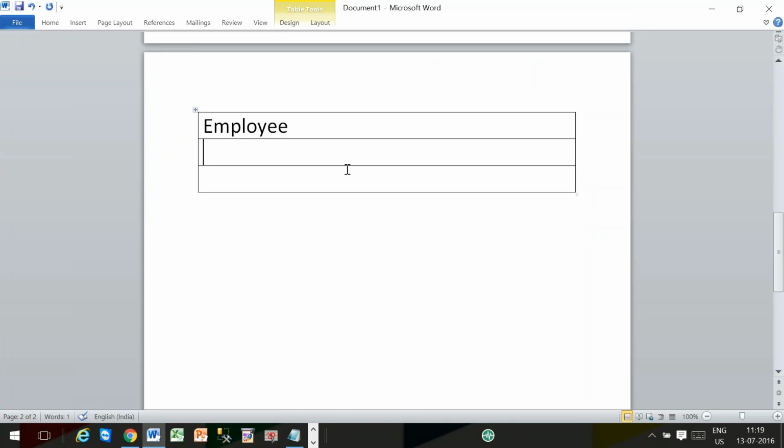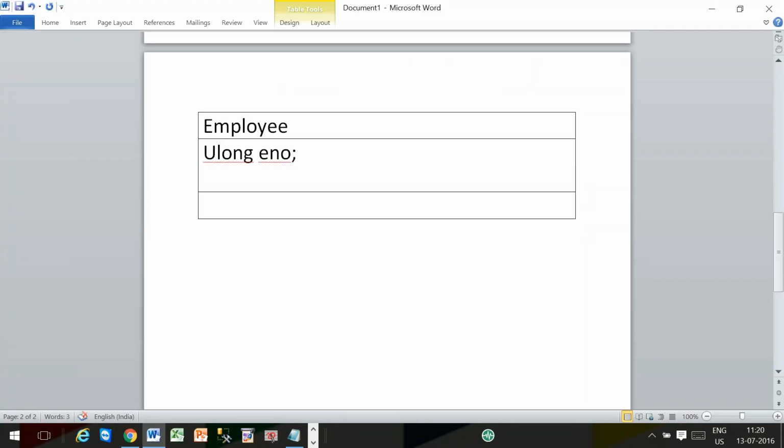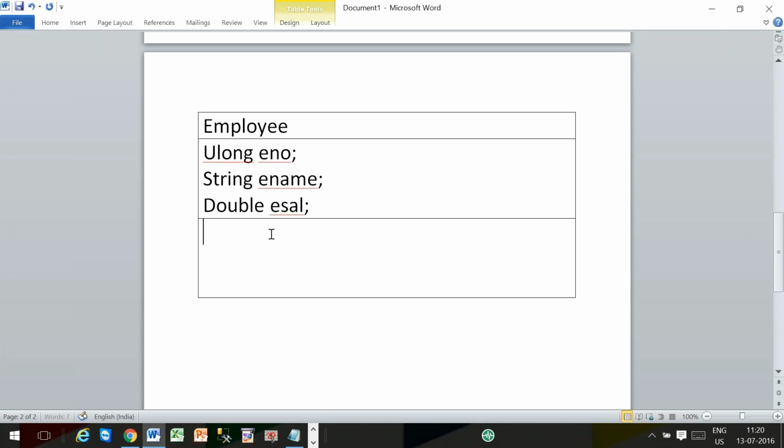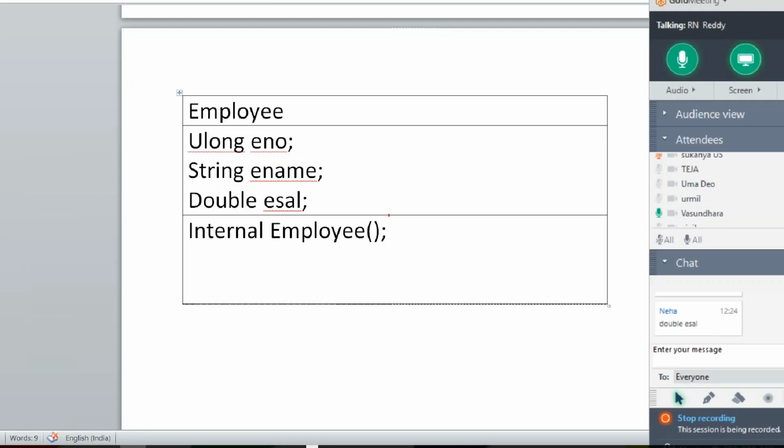Number three, ESAR. So ENO type is what? Long ENO, String ename, and double salary. Now these three are the instance variables. But we are going to use an initialization mechanism which will execute at the time of object creation, nothing but a constructor, that too instance constructor, that too user defined default constructor. So that is also behavior. That's why inside employee.